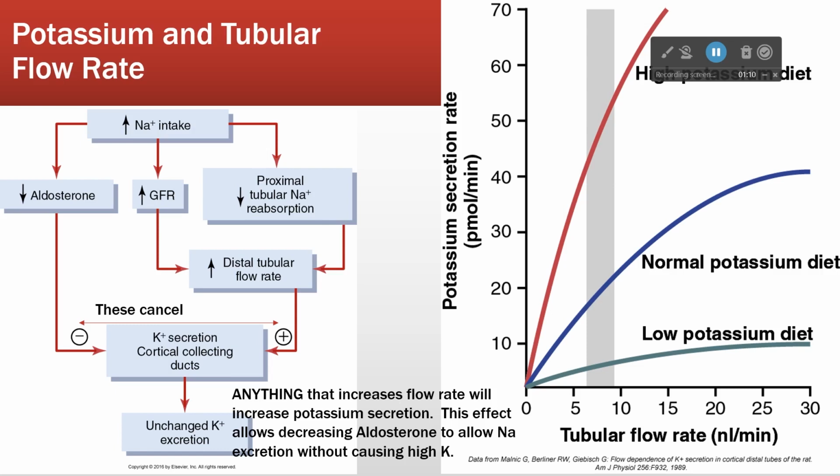This diagram, all this is proving to you is that as flow rate increases, potassium secretion also increases. It's proving this part right here. This plus is being proved by that graph. Okay, so regardless of what our potassium level in our diet is, the more flow rate you have, the greater the secretion rate is. And that offsets the reduction in aldosterone-driven potassium secretion.